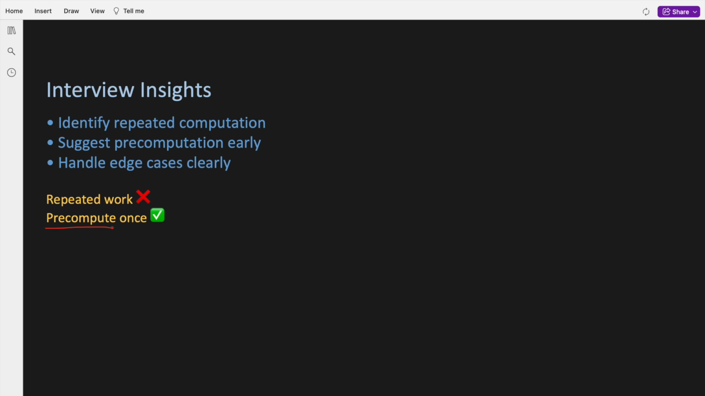Common mistakes include recalculating sums for every query, forgetting the L equals 0 case, or not explaining why subtraction works. Clearly explaining the reasoning often matters more than writing the code quickly. That's day 7 of Honest Interview Prep. Prefix sum is a small idea, but it appears everywhere in interviews.